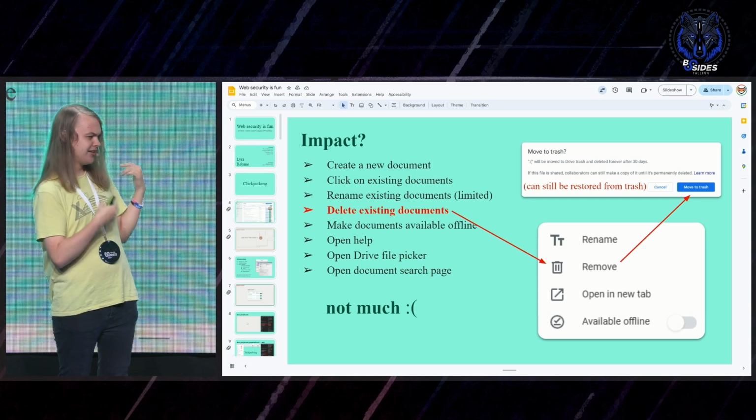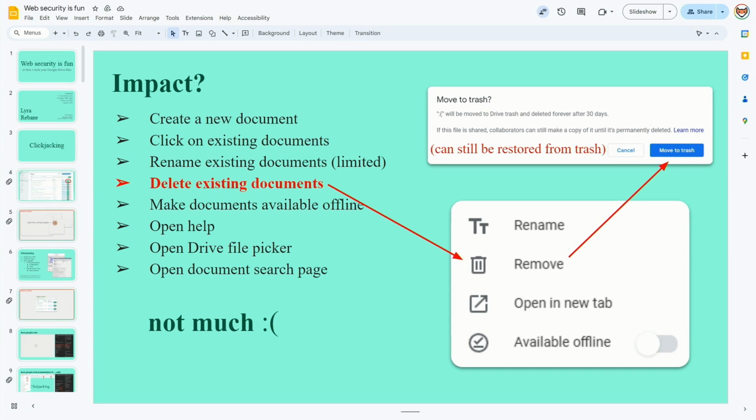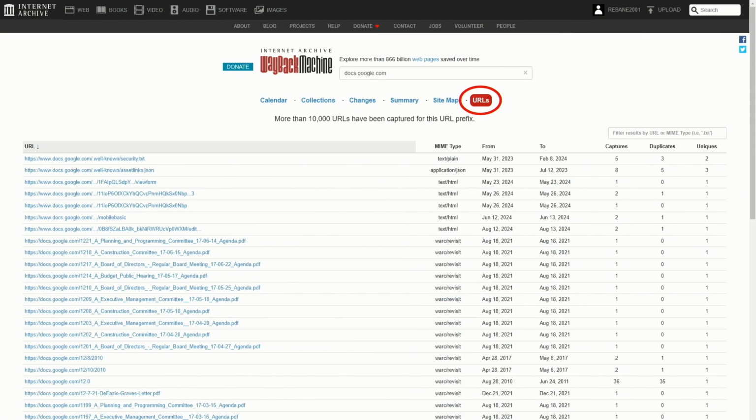Because we already have the Google Docs iframe inside of Google Docs, I just need to find something else on the Google Docs domain that could be of use. First, I looked on the Wayback Machine. If you didn't know, you can put a domain in Wayback Machine and see every URL that has been archived there. That's very useful for recon, but here I didn't find anything.